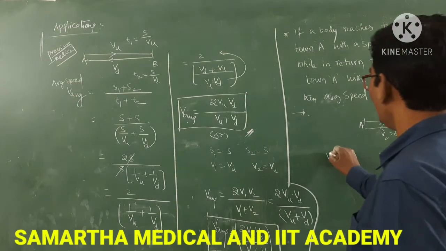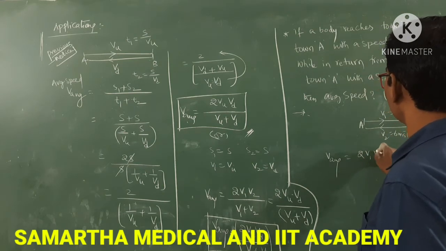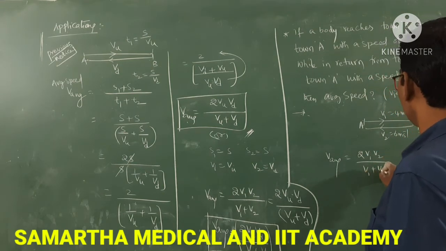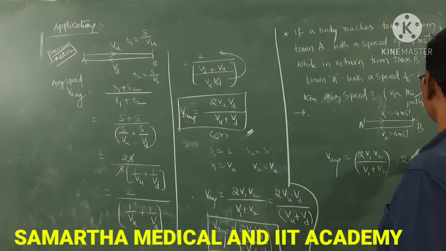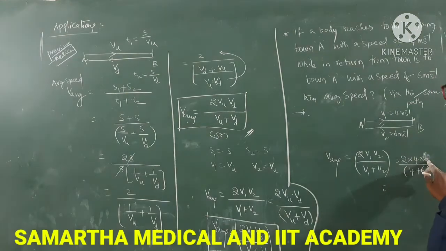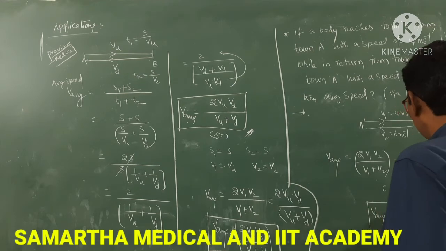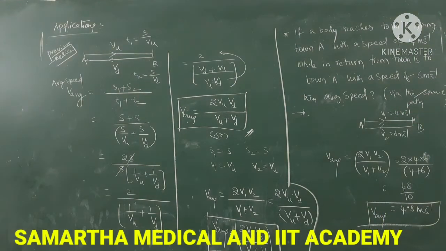In that case, average speed is 2 V1 V2 by V1 plus V2. So 2 into 4 into 6 by 4 plus 6. 2 into 4 is 8, 8 sixes are 48. So 48 by 10, that is 4.8 meter per second. That is the average speed in this case.